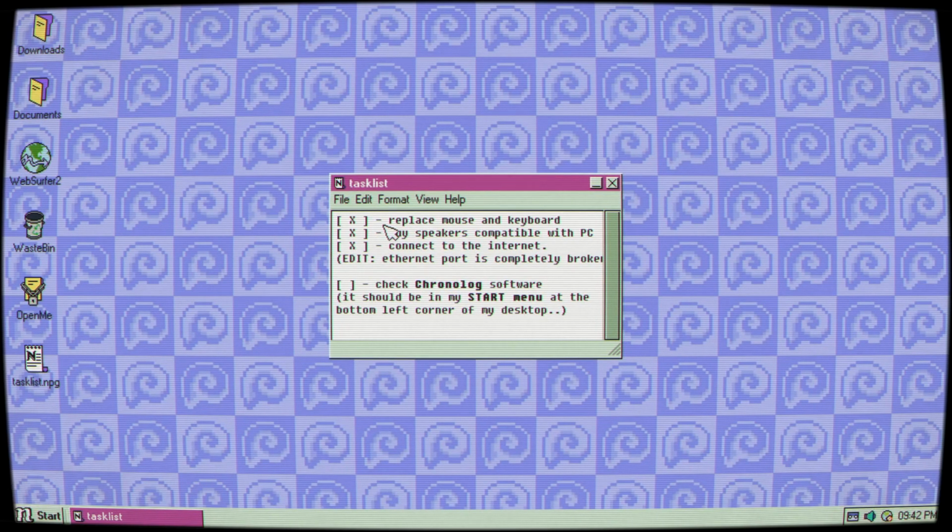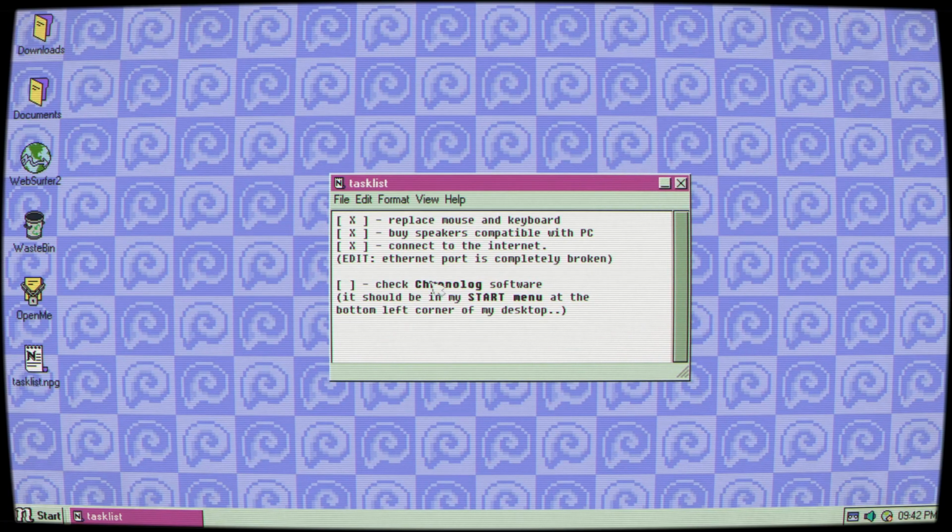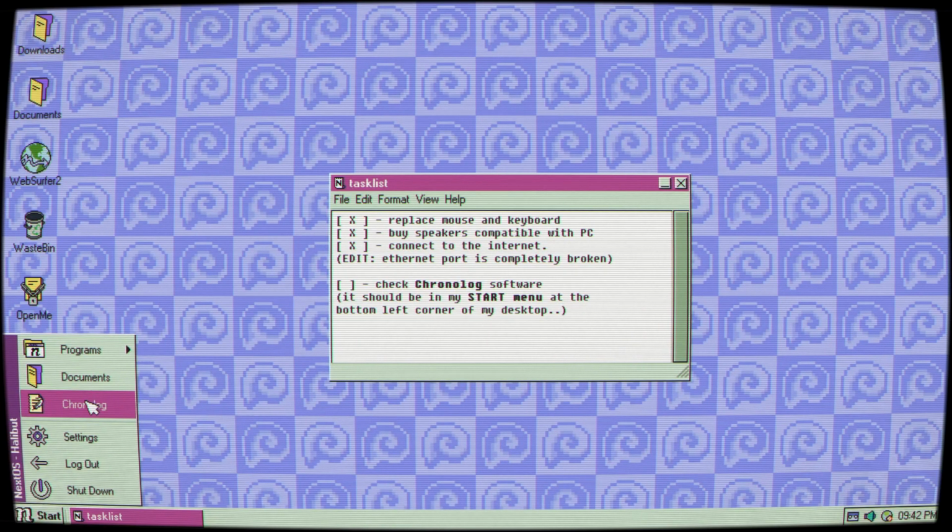It looks like we start with the task list. Replace the mouse and keyboard is done. We've already bought speakers, connected to the internet, but apparently the Ethernet port is broken. We need to check the Chronolog software. It's going to be in the start menu at the bottom left. Here we go. Chronolog.